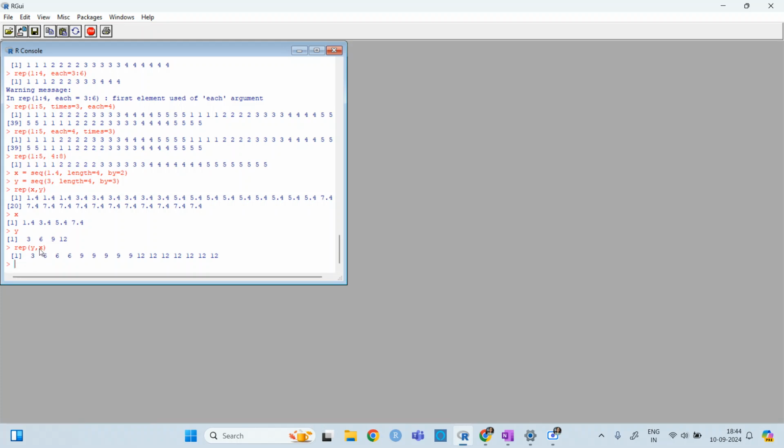So round off of x is 1, 3, 5, 7. So it has repeated y, 3 by 1, 6 by 3, 9 by 5, and then 12 by 7. So this way also you can make use of sequence and then repetition.